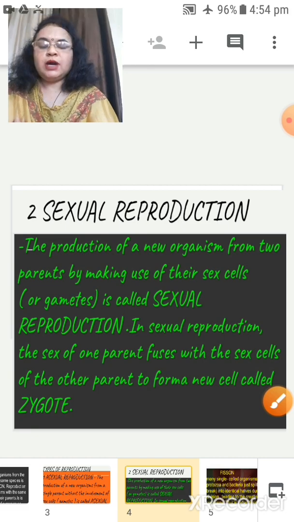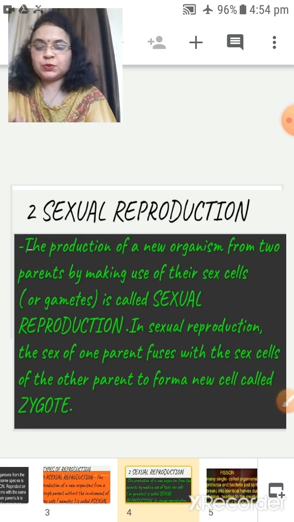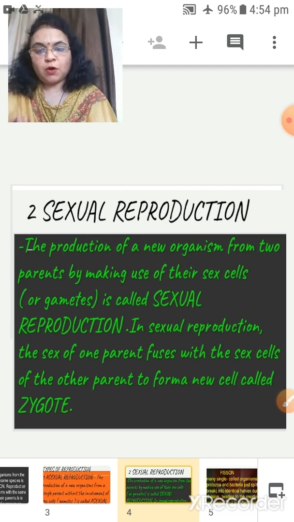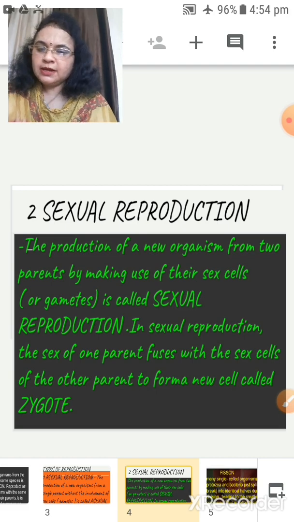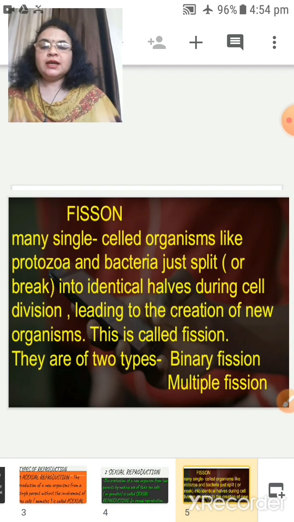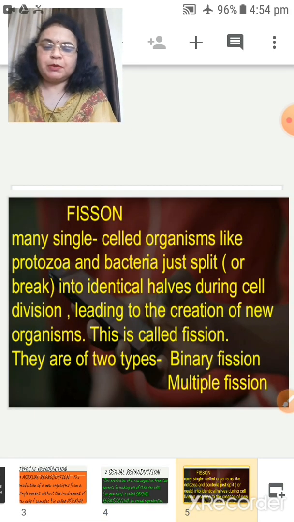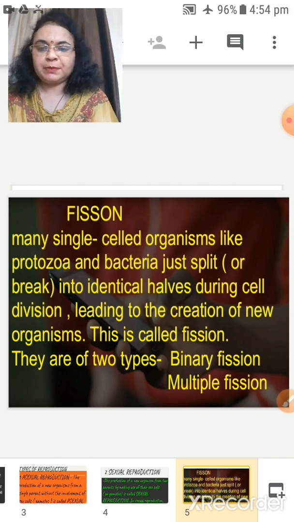So first let's start with asexual reproduction. What are the modes of asexual reproduction? What are the examples of asexual reproduction? Let's come to the first example. Are you all clear?